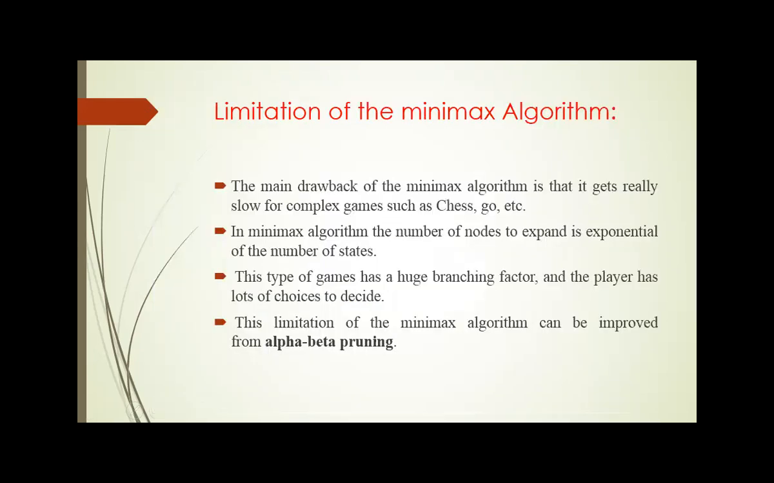These are certain limitations of the min-max algorithm. The main drawback of the min-max algorithm is that it is really slow for complex problems such as chess, checkers, Go, etc. Because in the min-max algorithm, the number of nodes to expand is exponential in the number of states available. So this type of game has a huge branching factor and the player has a lot of choices to decide from. This limitation of the min-max algorithm can be improved further by using the concept of alpha beta pruning in game playing. Thank you.